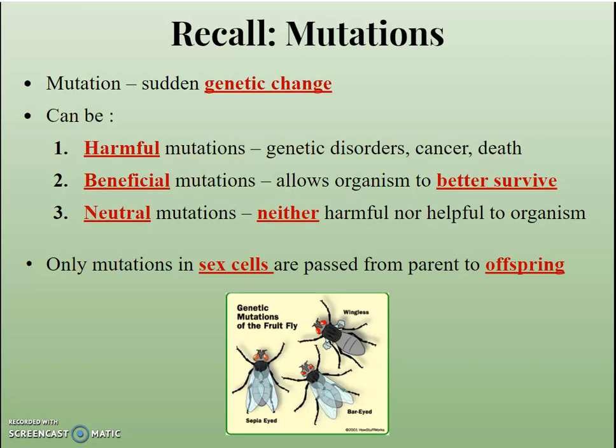Beneficial mutations can allow the organism to better survive, like adapt to their environment. And then neutral mutations neither are harmful nor helpful to an organism. Only mutations that occur physically in the sex cells or gametes are then passed from parent to offspring. So we remember from our last Unit 4 that if the mutation happens in our body cells, then it's not going to be passed into our offspring. But if the mutation occurs in our sex cells, then it can be passed to our offspring.